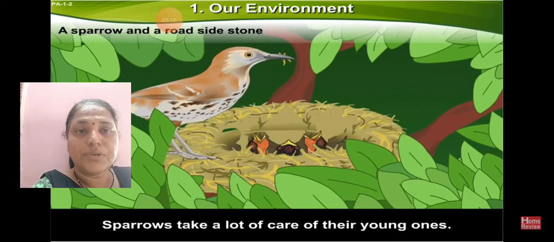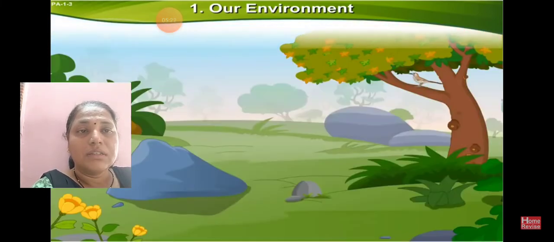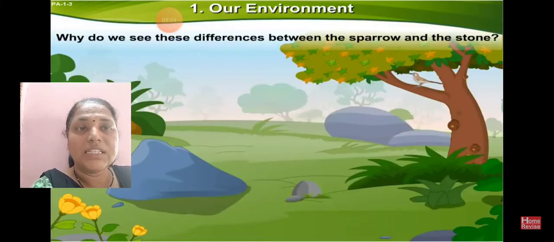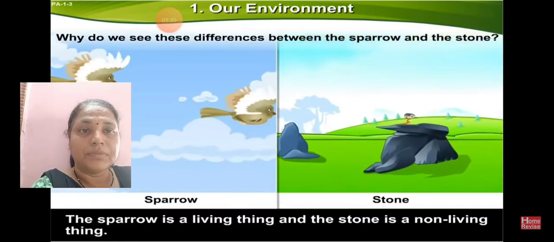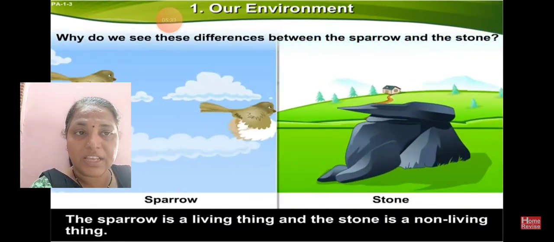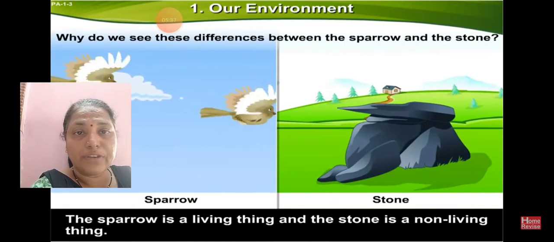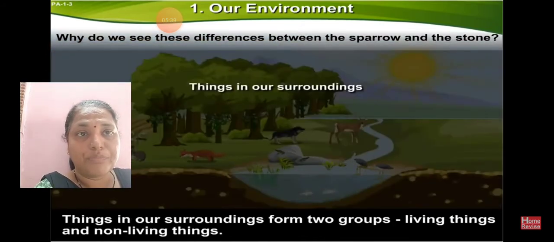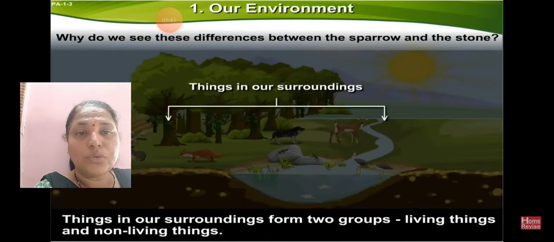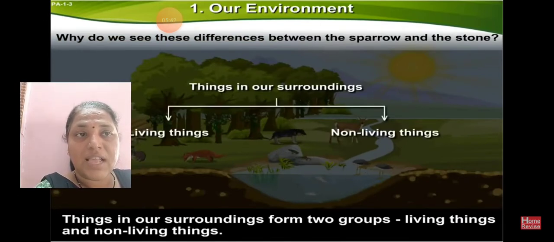Okay, students, do you understand the big differences between the stone and the sparrow? Why do we see the differences between the sparrow and the stone? The sparrow is a living thing and the stone is a non-living thing. That is the big difference between the two of them. Things in our surroundings are of two types: living things, and second, non-living things.